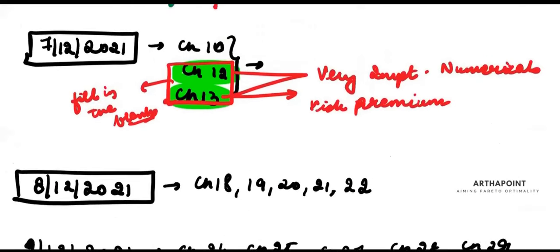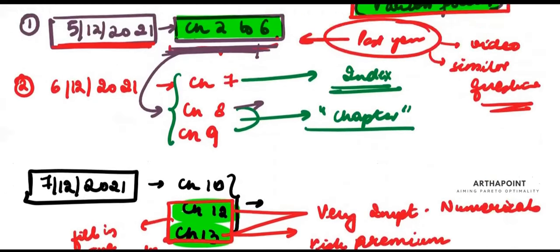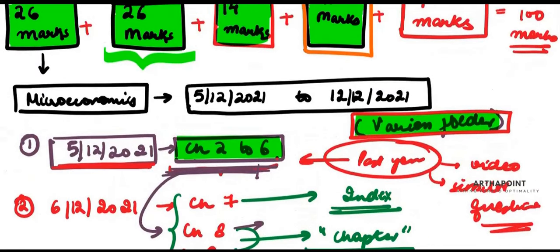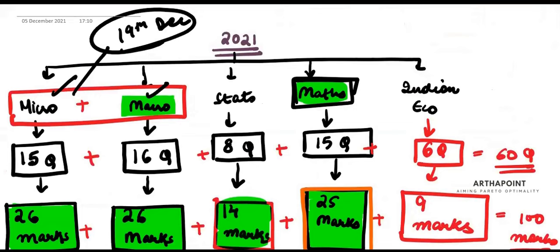Stats will be completely practical. Nothing from the theory is going to come. A lot of questions were asked last time on joint probability distribution, marginal probability distribution, conditional probability. So chapters 2 to 6 of stats are of utmost importance. For sure, it is coming in the exam for at least 6 marks, is what you should be aware of.